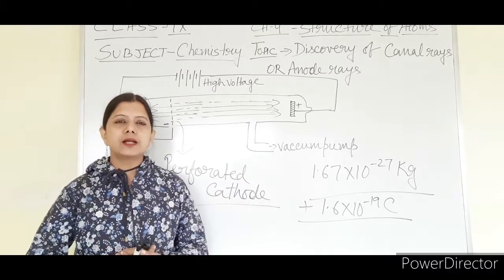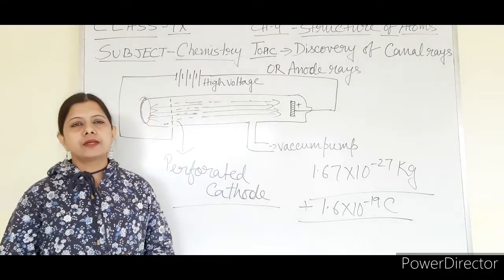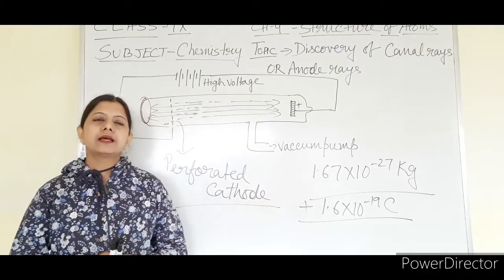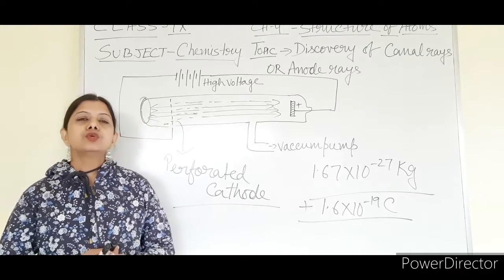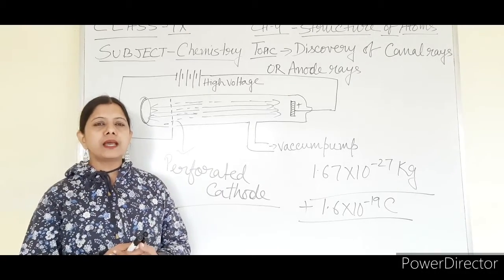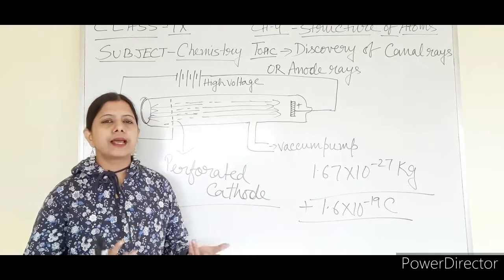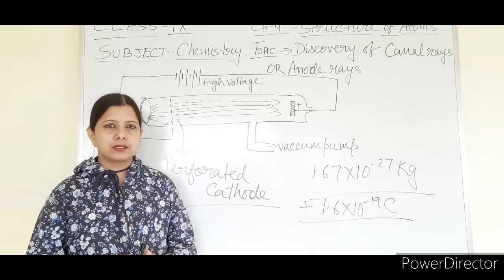So what was done in the cathode ray experiment: the discharge tube had two electrodes, cathode and anode. They were connected to a high voltage electric current. Using a vacuum pump, we evacuated some amount of air or gas from the discharge tube to reduce the pressure.